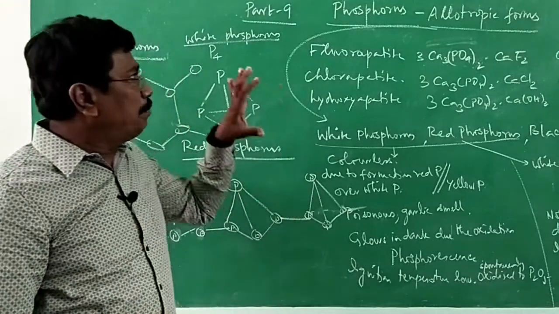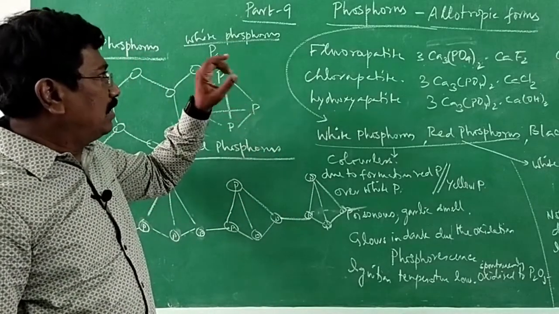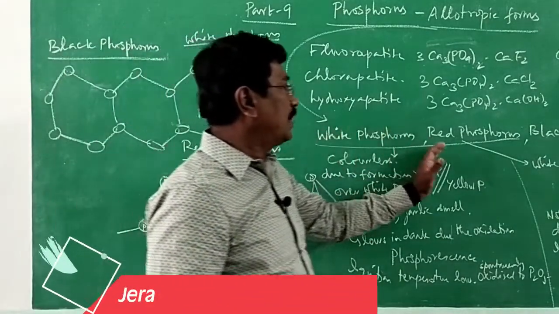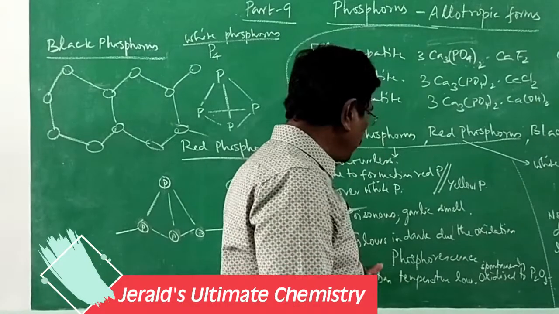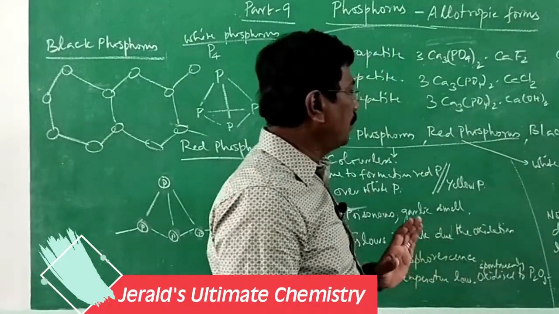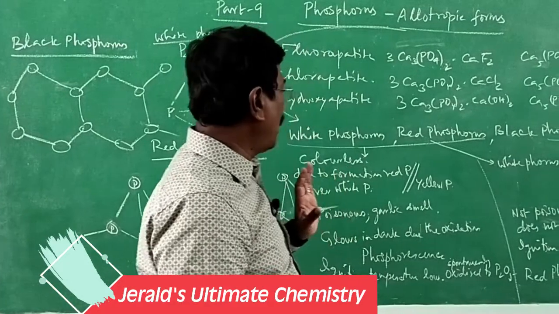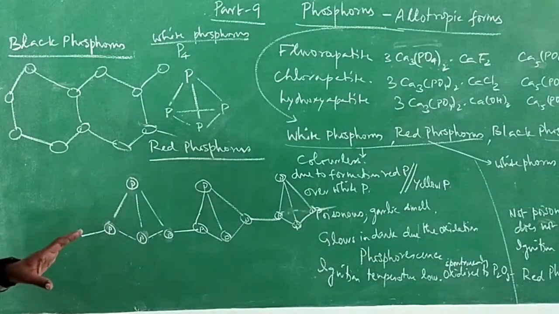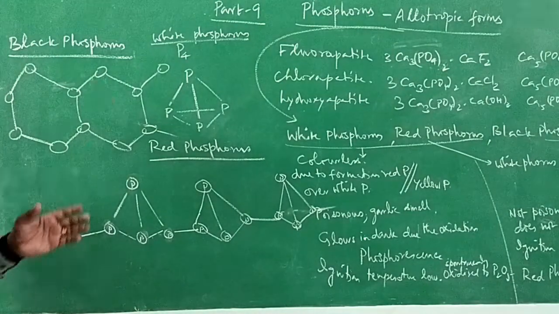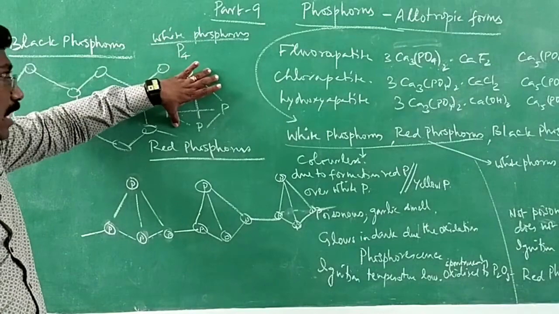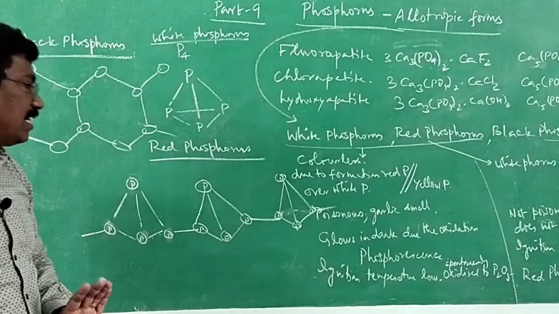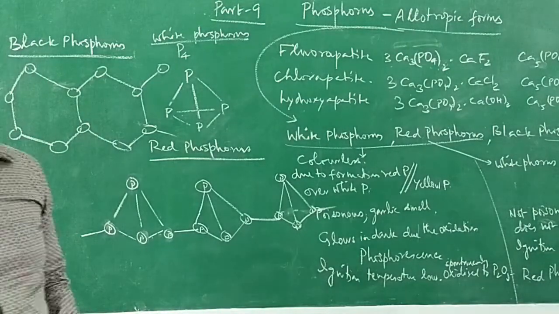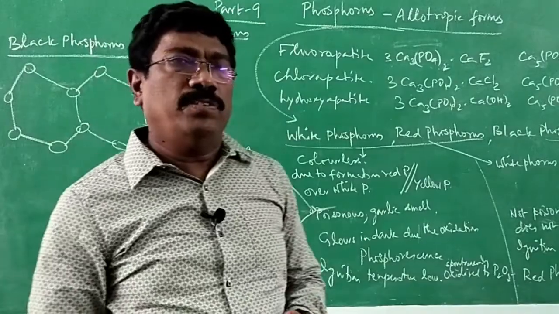So with that we complete the allotropic forms or allotropic modifications of phosphorus: white phosphorus, red phosphorus, black phosphorus. Mainly we were discussing white phosphorus and red phosphorus, and the differences we have noticed. For black phosphorus, only the structure and the important property of conduction of electric current we have mentioned. White phosphorus forms discrete P4 molecules, and in red phosphorus it is connected like this, like a sheet arrangement. So that is about the important points under the allotropic forms of phosphorus. Thank you.